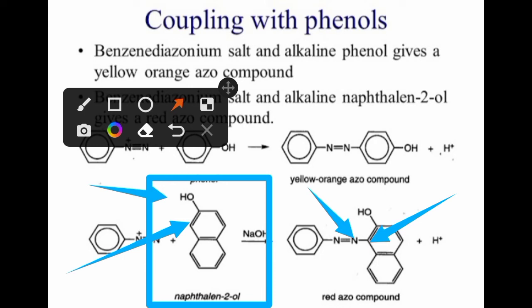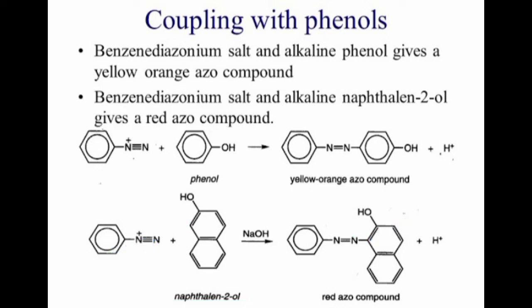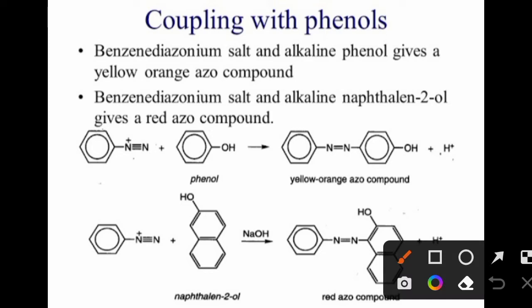In such a way, in this coupling reaction, benzene diazonium ion with beta naphthol gives rise to the formation of a red colored azo compound. In this reaction, you can also write benzene diazonium chloride here. You can attach Cl to this.